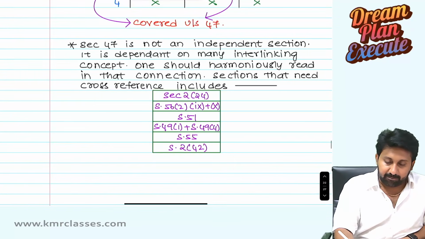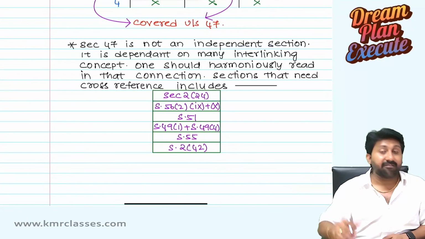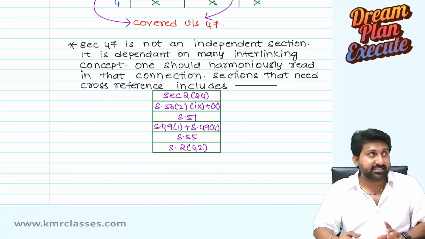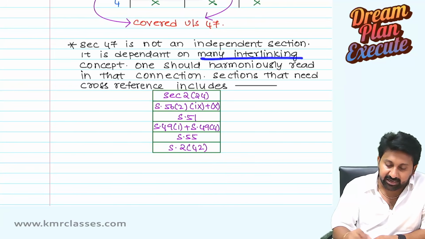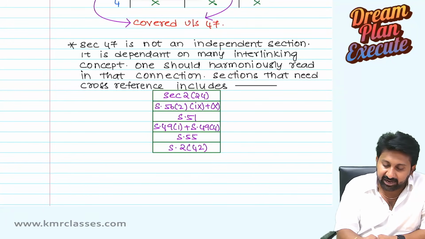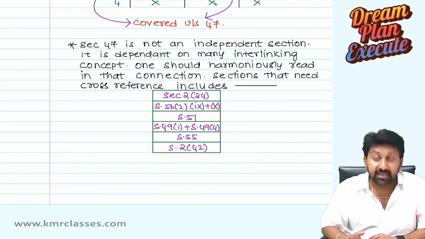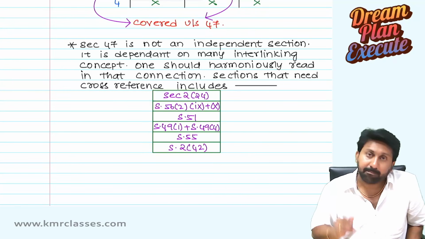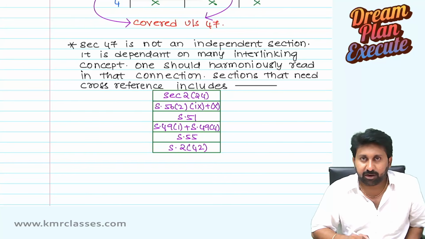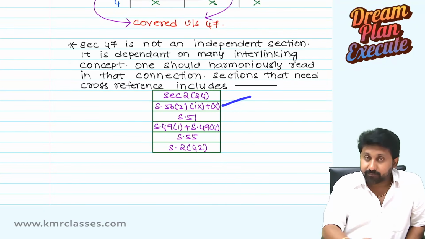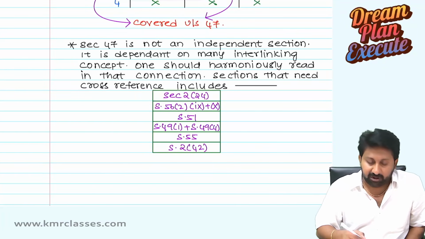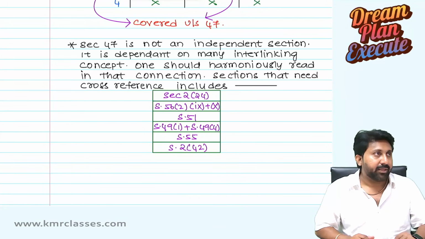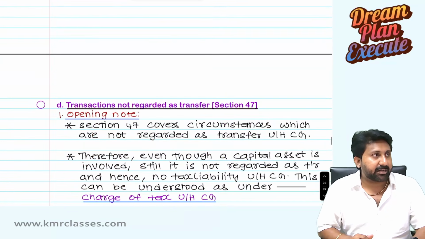Section 47 is not an independent section. When we are reading 47 itself, we will complete so many other sections as well. It is dependent on many interlinking concepts. One should harmoniously read it in connection with all the sections that need cross-reference. I have given a list of sections which we are going to complete along with this: section 2 clause 24, income definition; 56 subsection 2 clause 9 and clause 10, gift transfer, other sources; section numbers 51, 49(1), 49(4), 55, and section 2 clause 42. These are all we are going to discuss in this area.